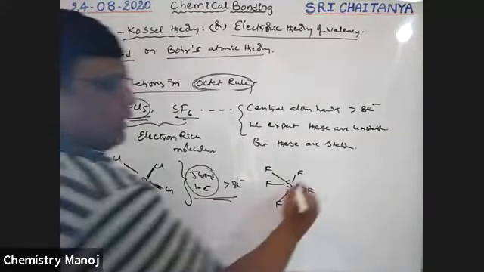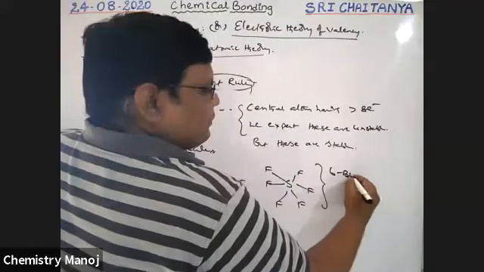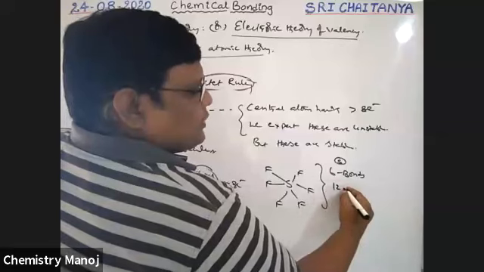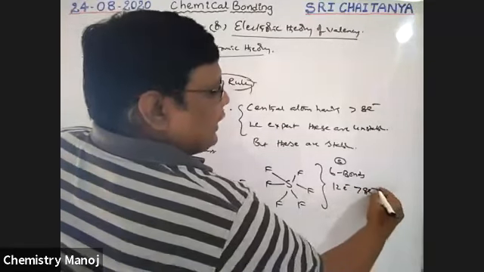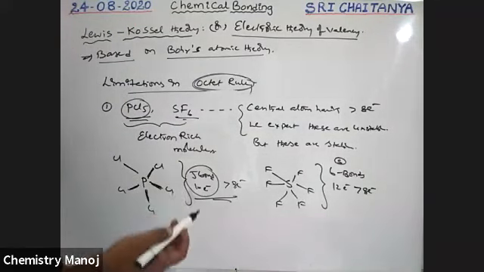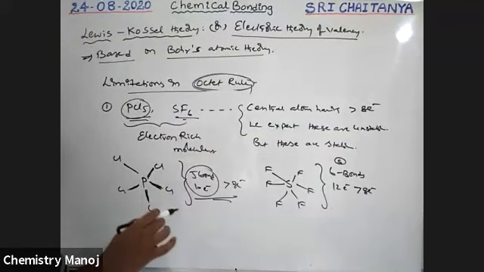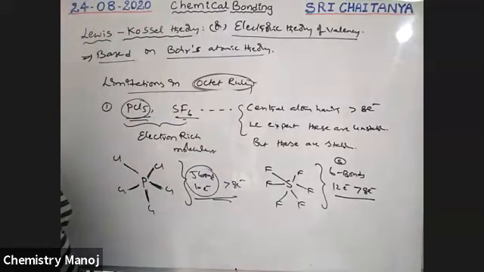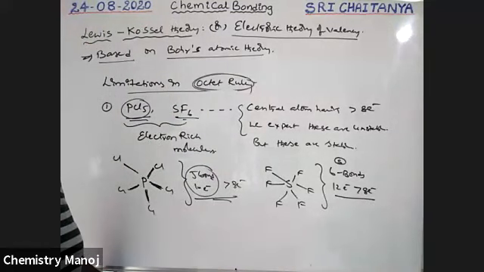Six bonds in total, so add sulfur with 6 bonds. Six bonds means 12 electrons, which is greater than 8 electrons. Automatically we expect instability, but the SF6 molecule is stable. Why? There is no answer from the octet rule. But that means these molecules have more than 8 electrons in the outermost orbit of the central atom. So these are electron-rich molecules.